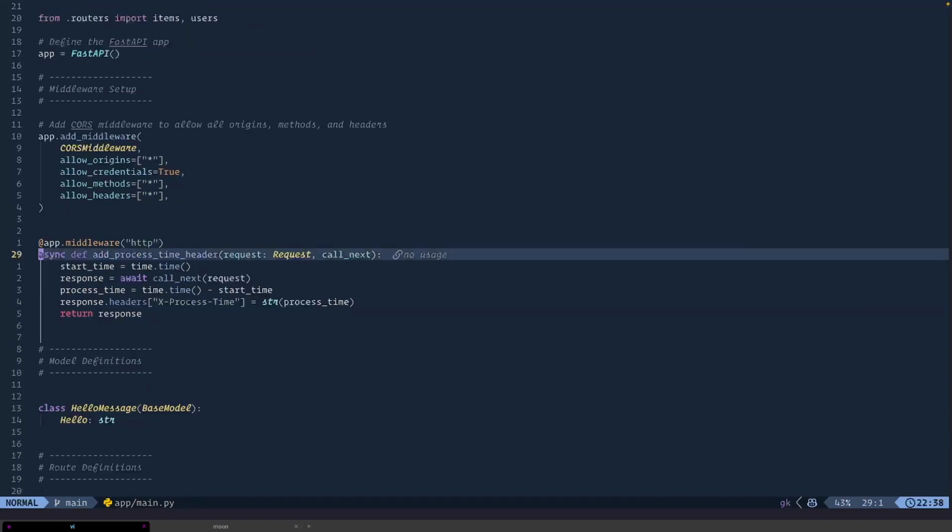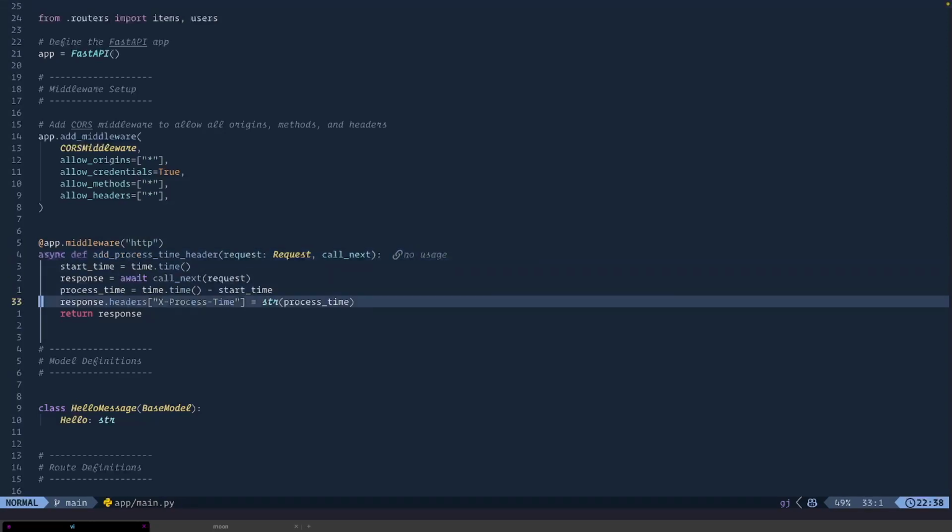And here this is the middleware, so you can create a custom middleware, and this is process time. Whenever you call the API, you're gonna see the result in the header. It's called X-Process-Time. It just calculates the time before and after you process the request.